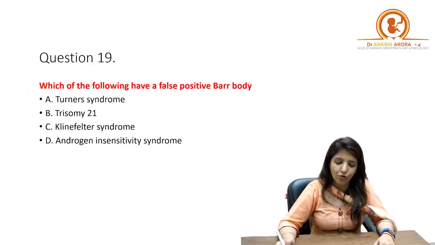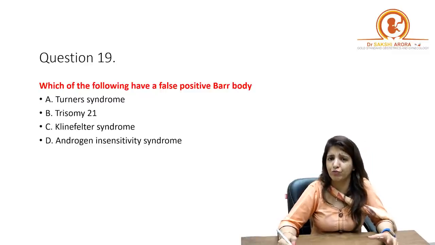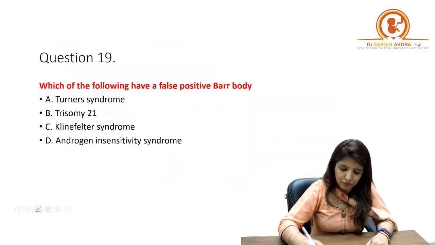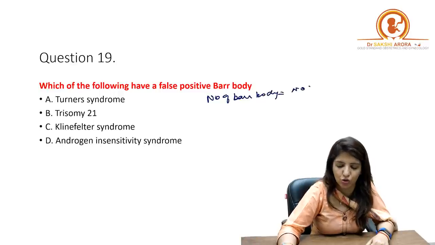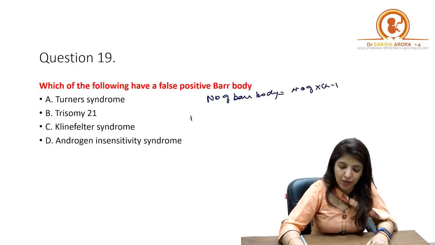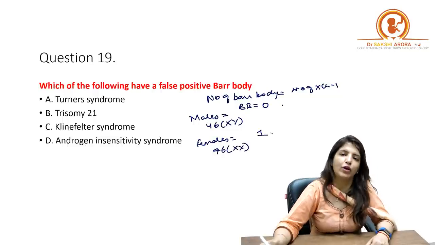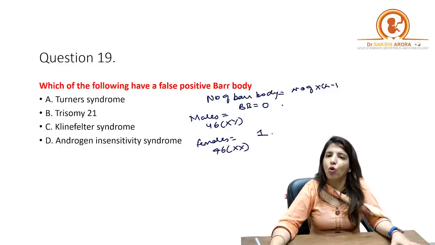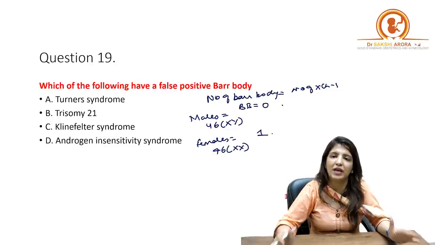Next question, which of the following have false positive bar body? So first you have to understand what you mean by a false positive bar body. See, number of bar bodies, all of you know, is number of X chromosomes minus 1, right? So in males, usually the number of bar bodies is 0, because their chromosome number is 46XY. Whereas in females, the chromosome number is 46XX, so the number of bar bodies is 1. So I expect that in all females, the number of bar bodies should be 1, and in all males, the number of bar bodies should be 0.